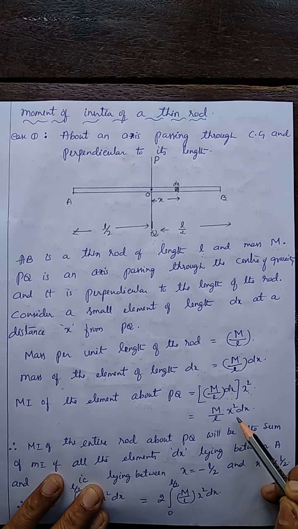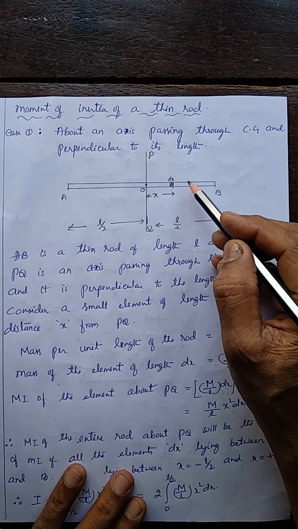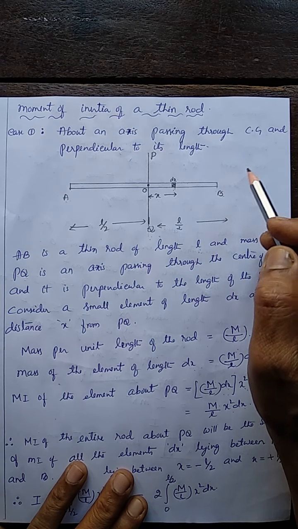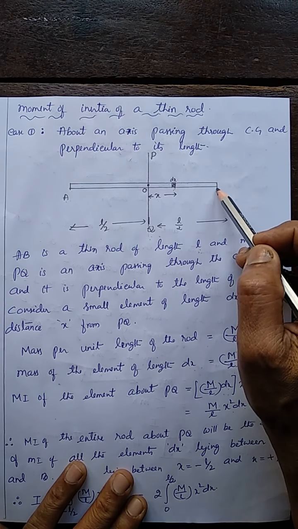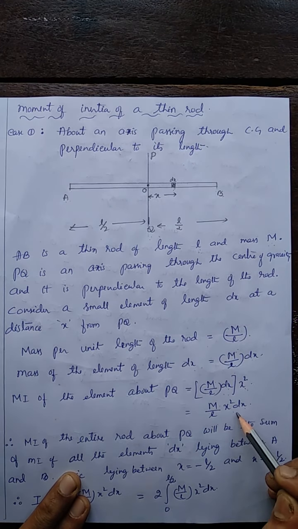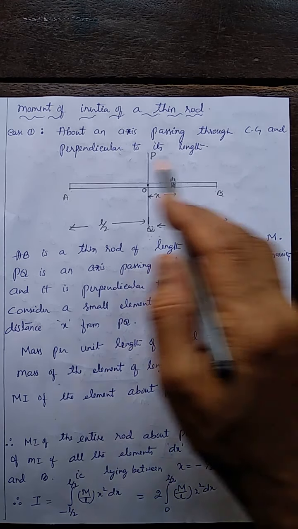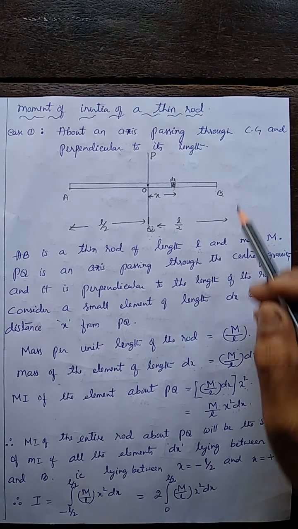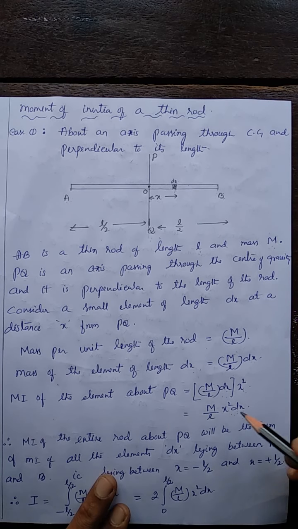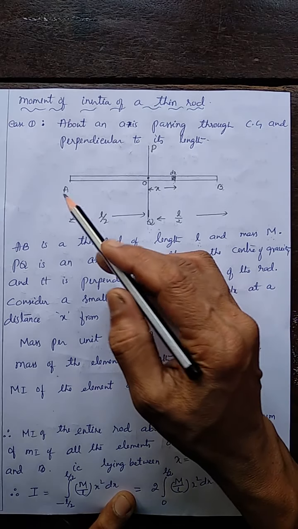Now, this is the moment of inertia of one element. The whole rod consists of so many such elements. You can divide the whole rod into so many elements of length dx on either side of O. Therefore, this one gives the moment of inertia of only one element. Then to find the moment of inertia of the whole rod, we add up the moment of inertia of all those elements from end A to end B, lying between A and B.